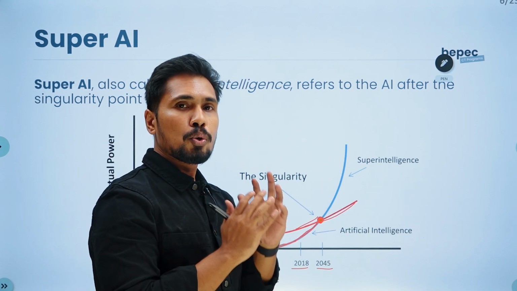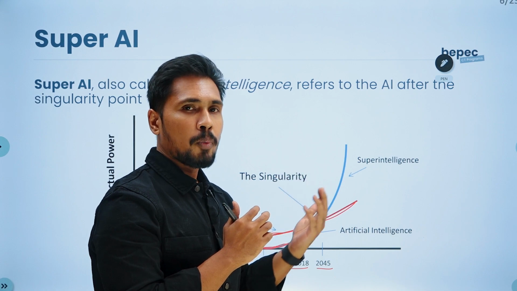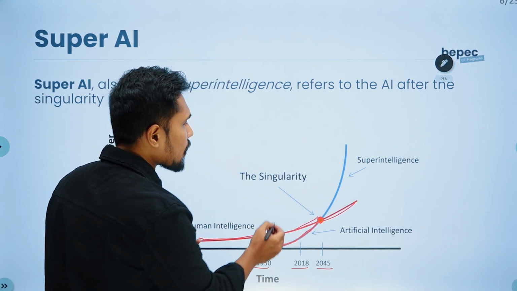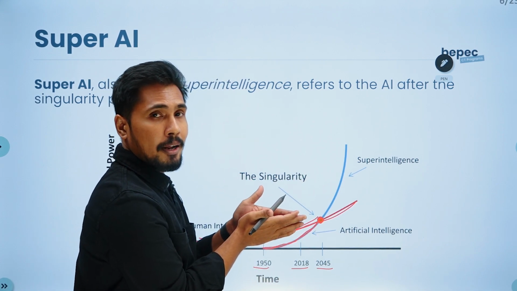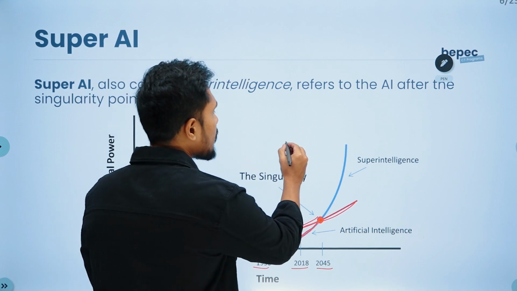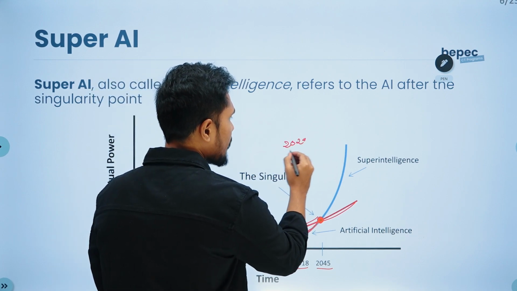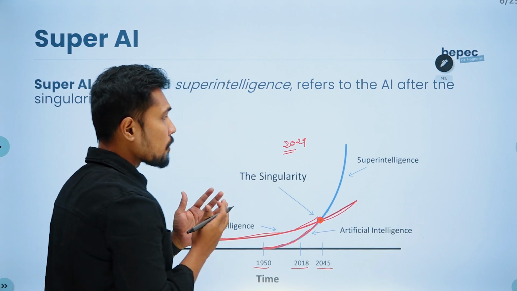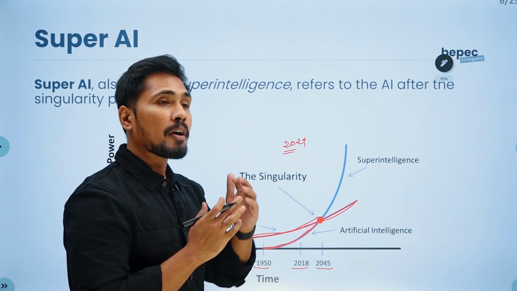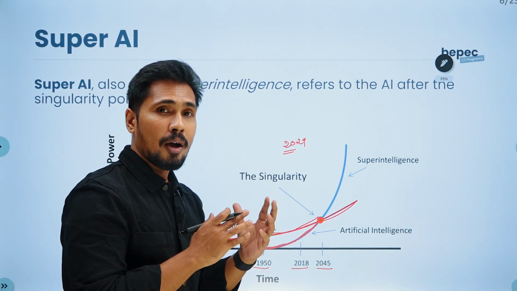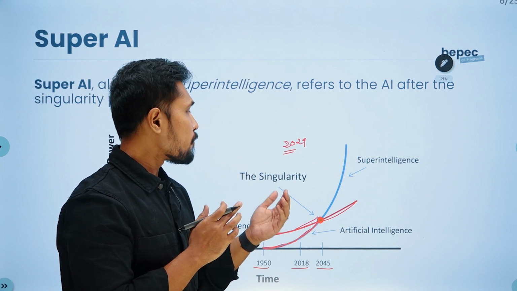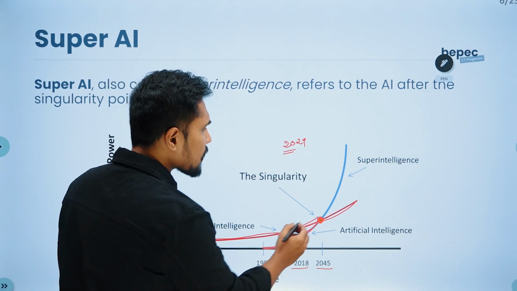Based on Google's researcher, our AI models are able to reach the singularity point by 2029, and then we are able to move towards AGI around 2045 or so. Now what exactly is this above line?